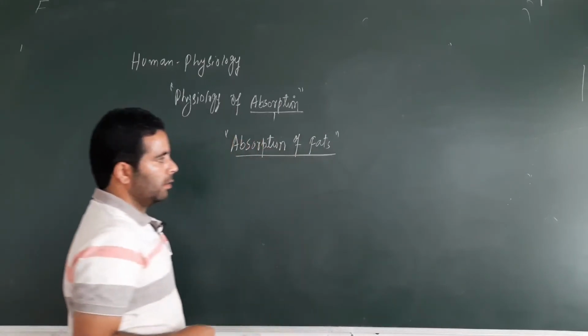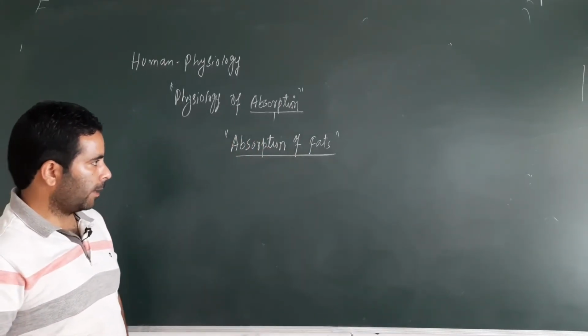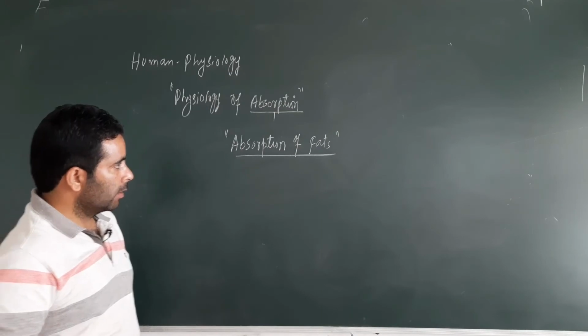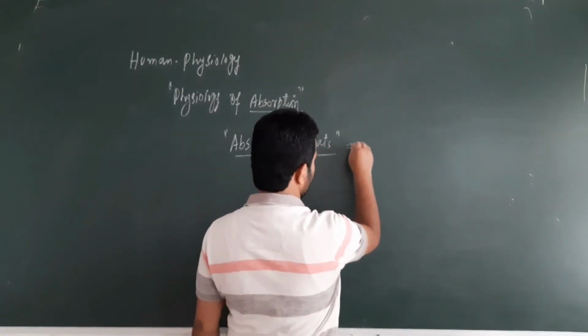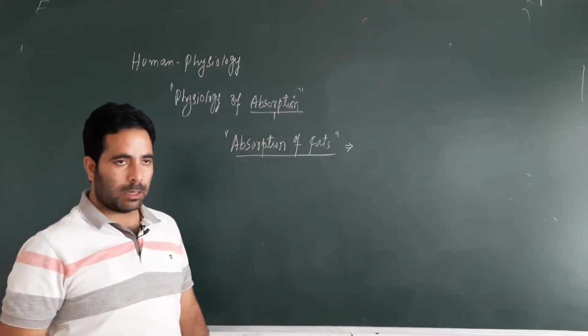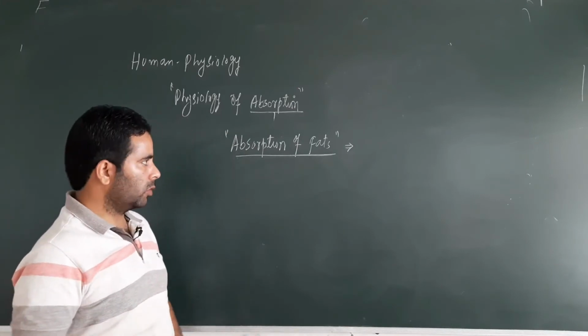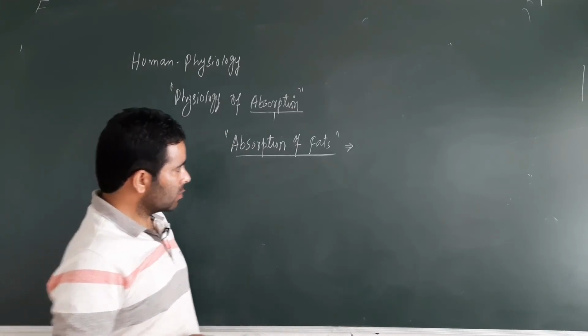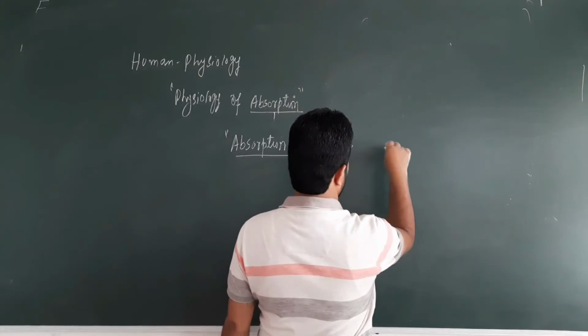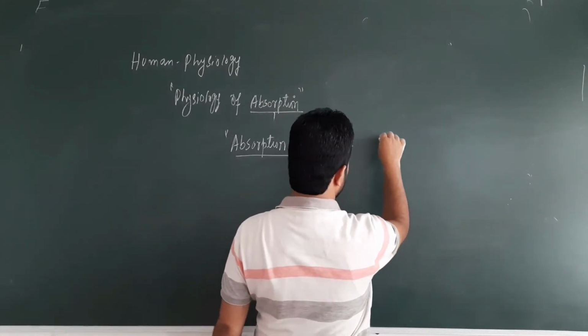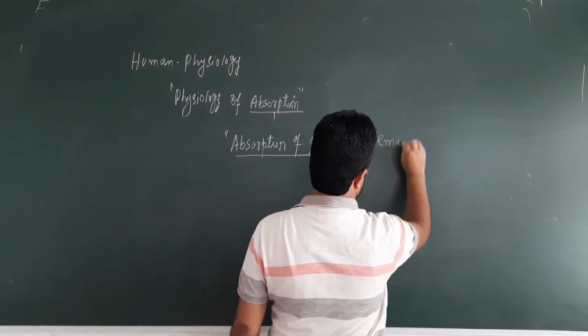Now see again, these fats are made of fatty acids and alcohol, generally glycerol. So first, you know that these are digested, but before the digestion they are emulsified, there is emulsification.